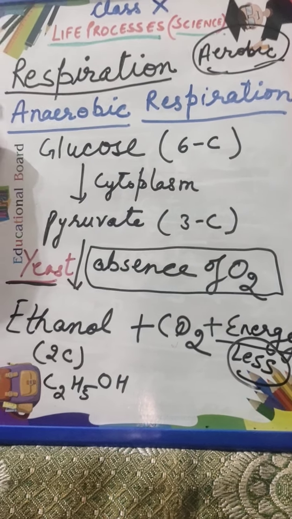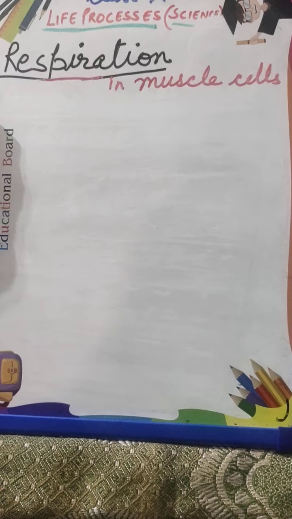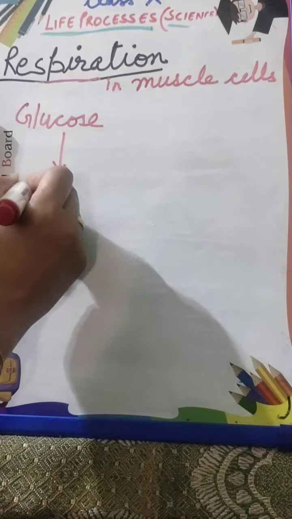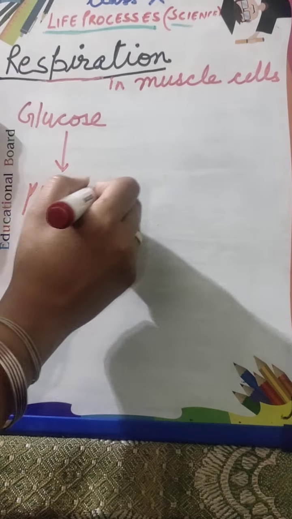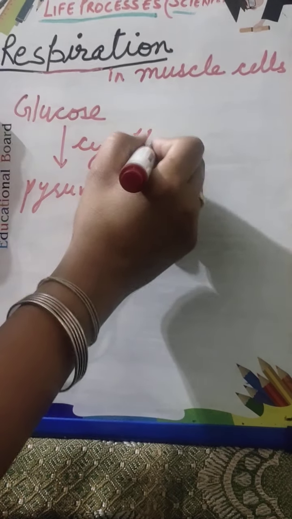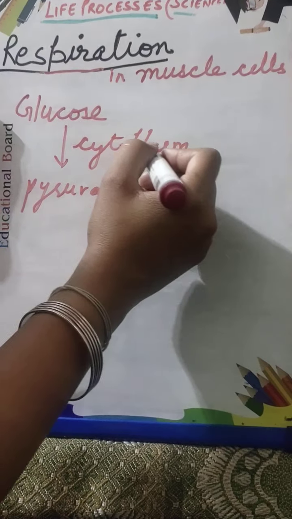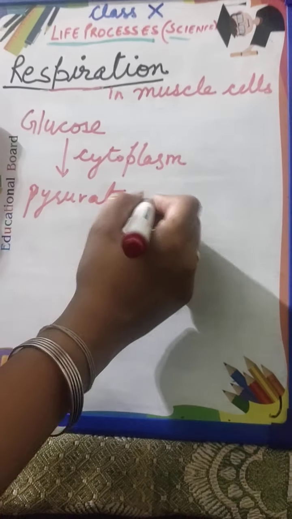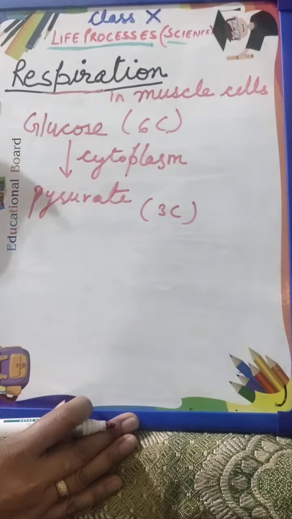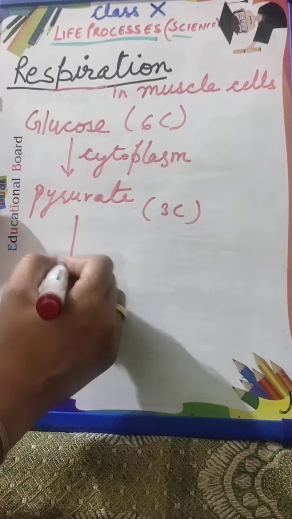Now then, there is a third aspect of this respiration which sometimes occurs in our body, in muscle cells especially. What happens when there is lack of oxygen? The first step is a common step, glucose converted to pyruvate. Cytoplasm is there in which this reaction is carried out. Cytoplasm of cell, here it is muscle cell.